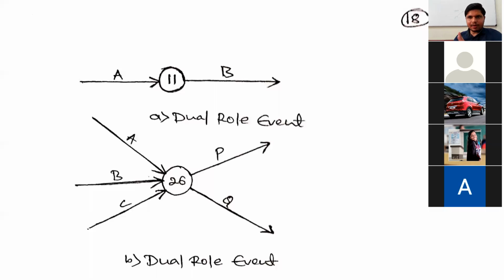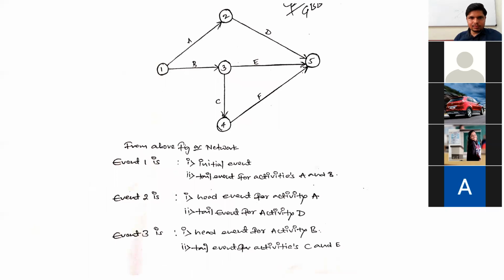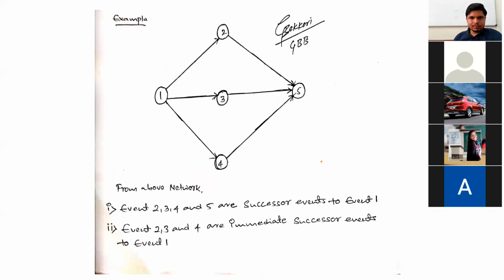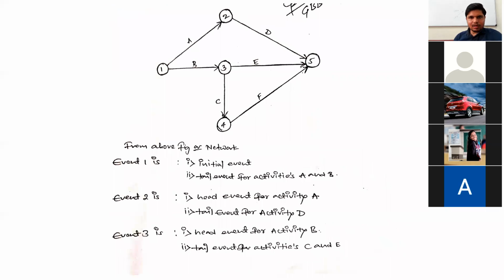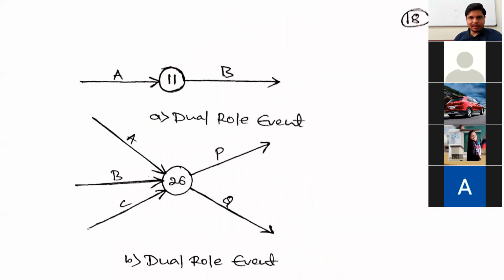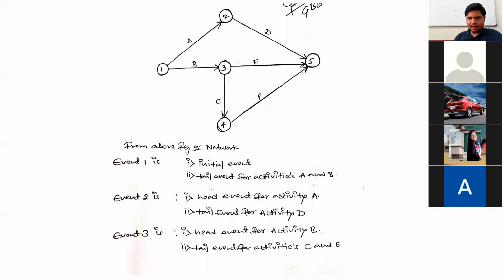But this concept is very important, the network construction concept. Okay, the theory part before solving the problems. I will continue the one example. This is just for identification of tail event, head event, and dual role events. I will continue this in the next class, means tomorrow.